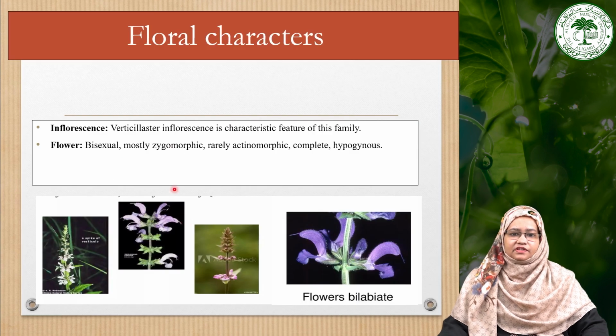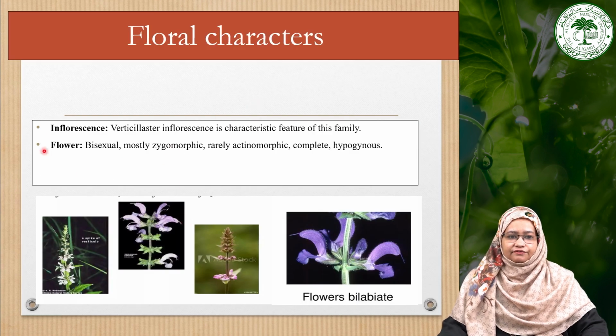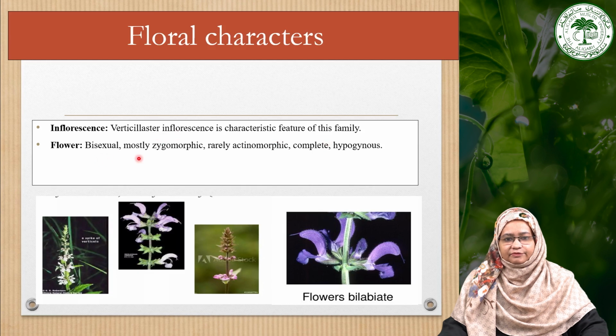Now moving towards the floral characters. First of all, inflorescence. The characteristic inflorescence in this family is the verticillaster type, which is the main characteristic present in this family. A verticillaster is a modification of a cymose inflorescence, and the flowers are bisexual, mostly zygomorphic. Sometimes they are also actinomorphic, complete and hypogynous.